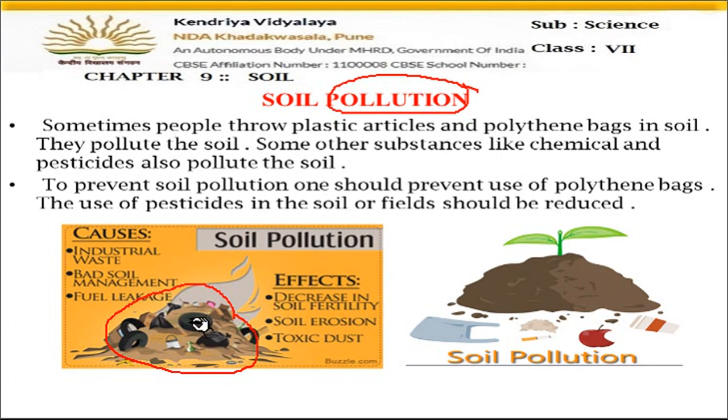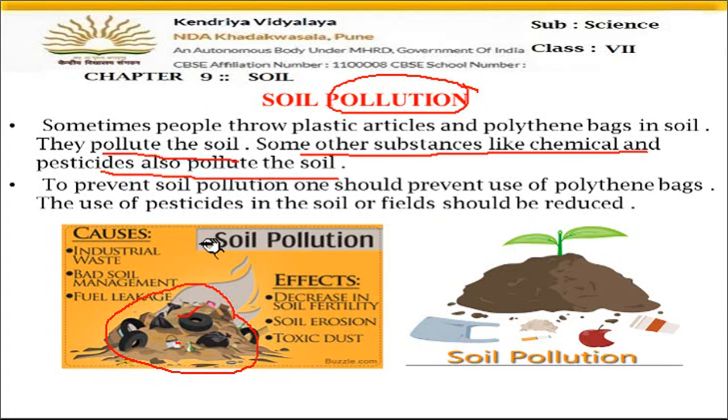Then what happens? These tires, these plastics, they all are non degradable. They cannot be broken down into smaller pieces, so they remain in the soil only. When they remain in the soil, they pollute the soil, they make the soil bad, they destroy the soil. Some other substances like chemicals and pesticides also pollute the soil.